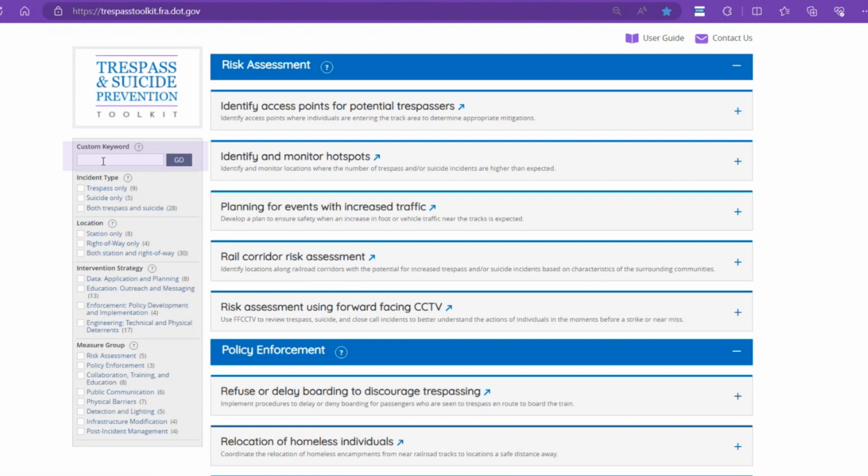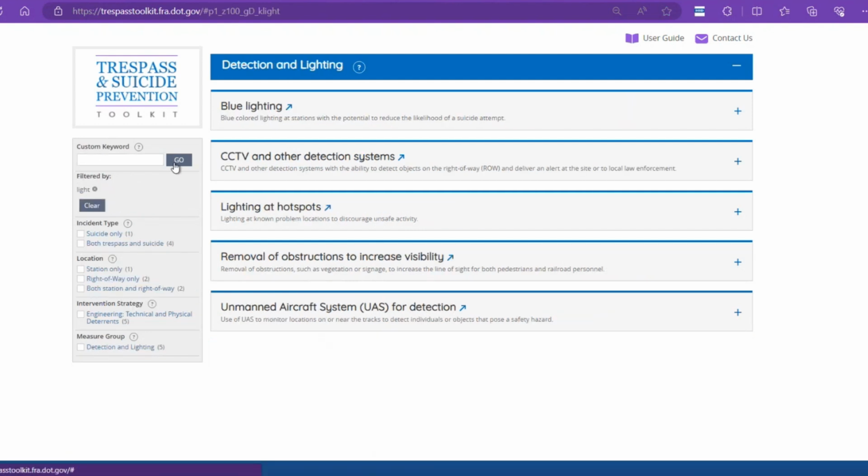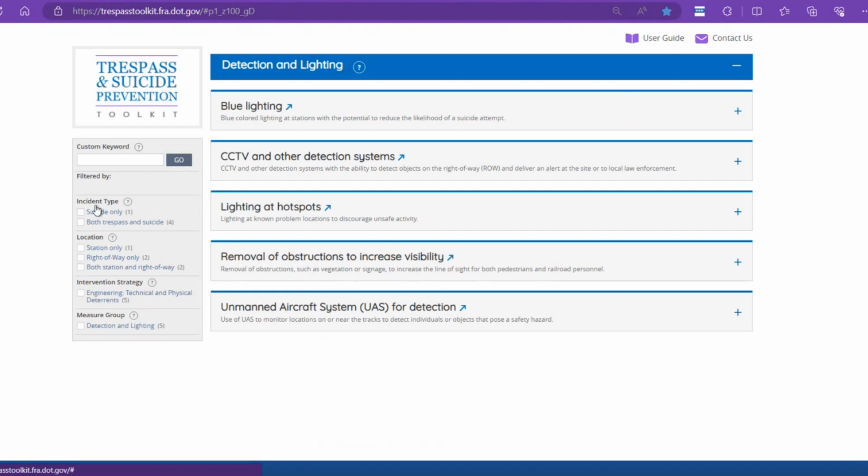For example, if you search for light, the measures displayed on the right filter to show the items in the detection and lighting group. Any item on which the measures have been filtered are listed at the top of the list. A search term can be easily removed by selecting the clear button below the term.